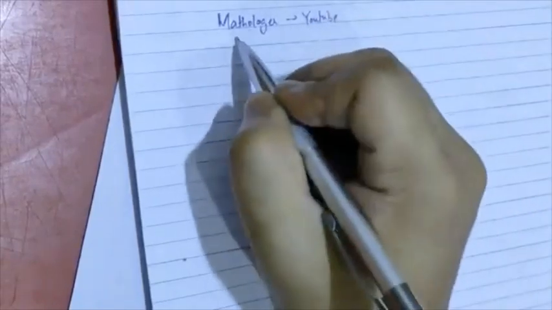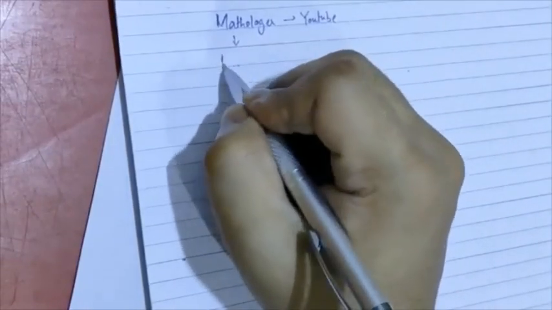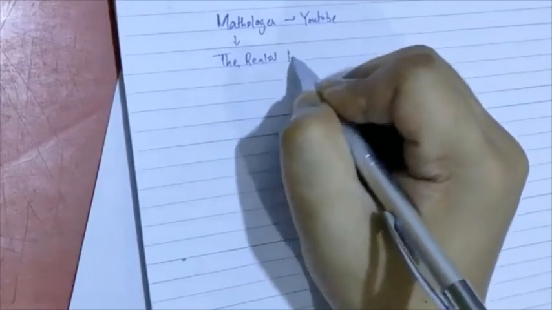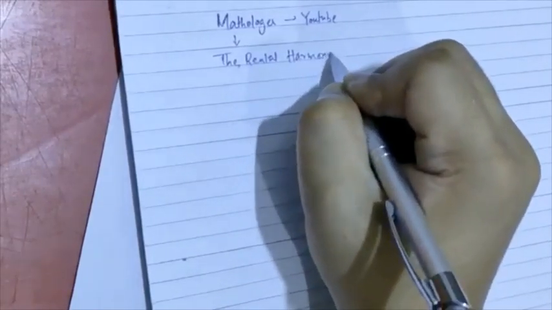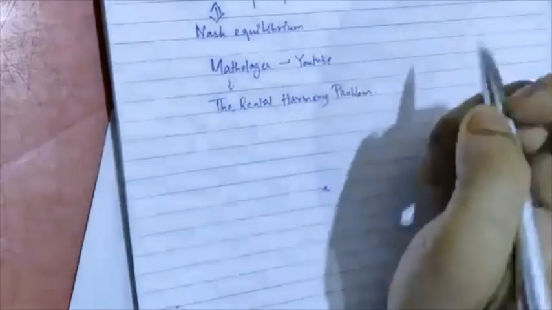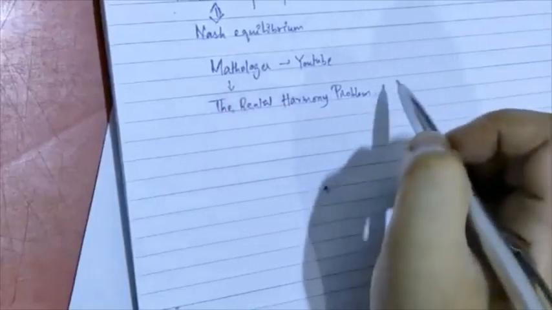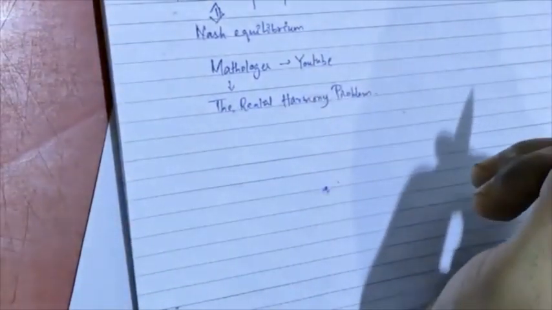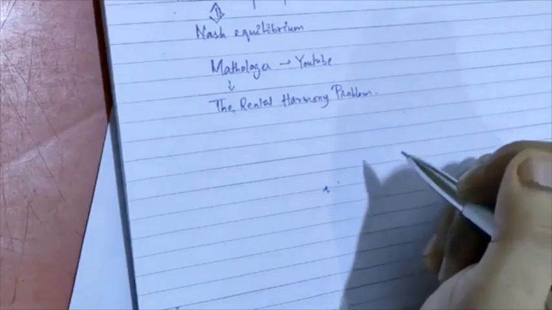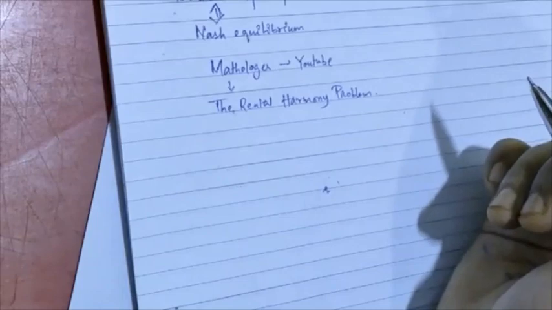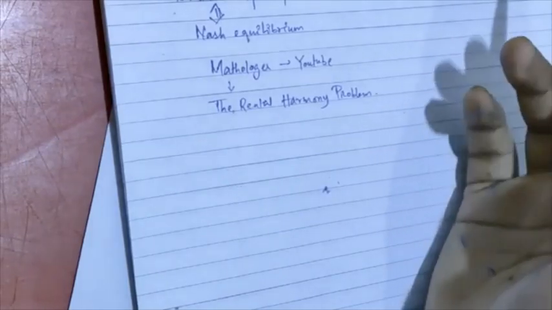It's probably titled the rental harmony problem. Check this out. It's worth it. Also, if you want to check out other examples of cake cutting, you can check out a video on Numberphile.